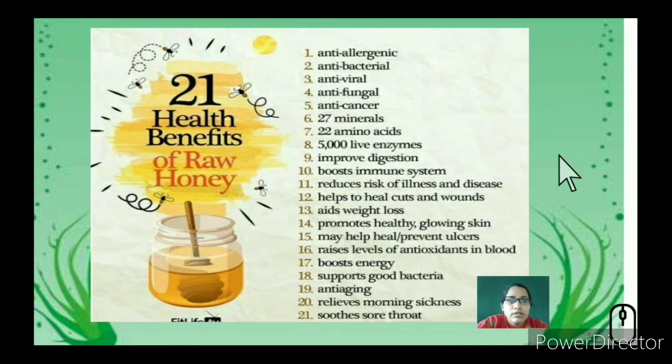It raises levels of antioxidants in the blood. The level of oxygen is increased in the blood. It boosts energy in you. It supports the presence of good bacteria. It acts as a good anti-aging agent, relieves morning sickness, and also clears your sore throat, that is, it soothes your sore throat from any irritation.